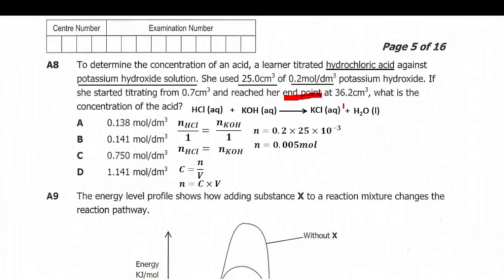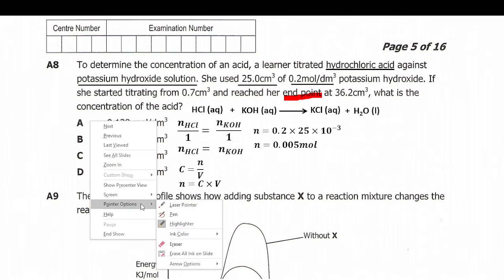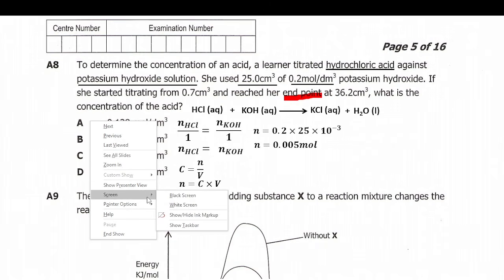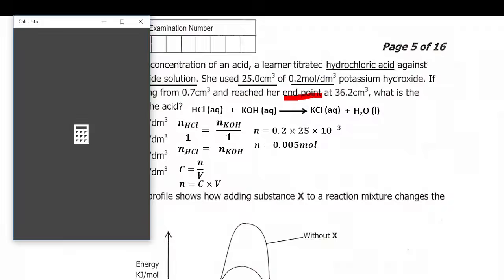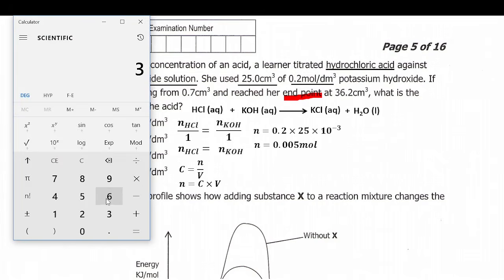If you subtract 36.2 minus 0.7, you are going to get 35.5.